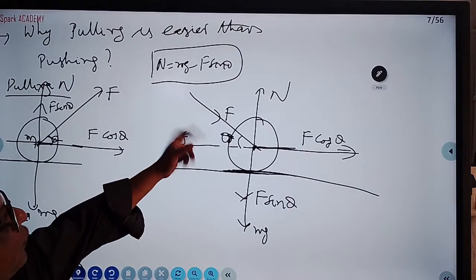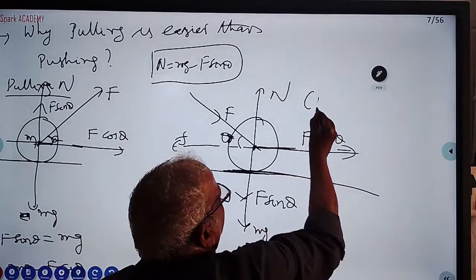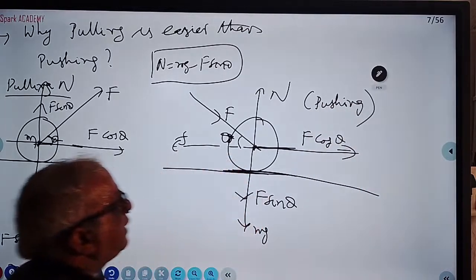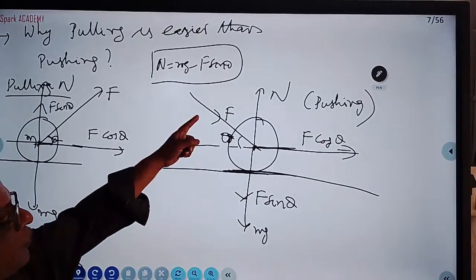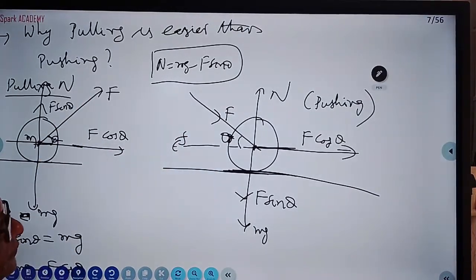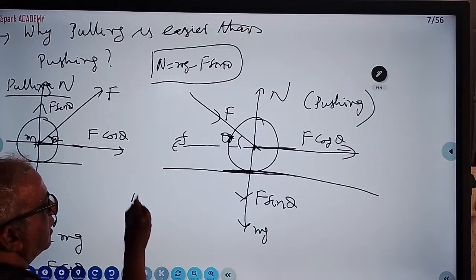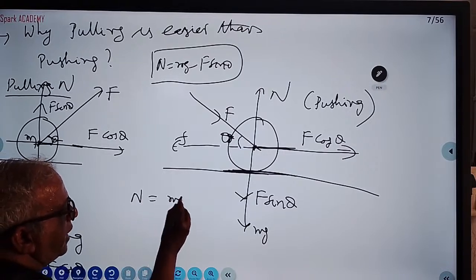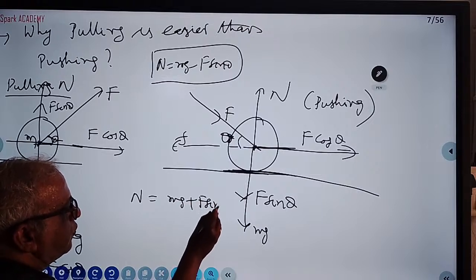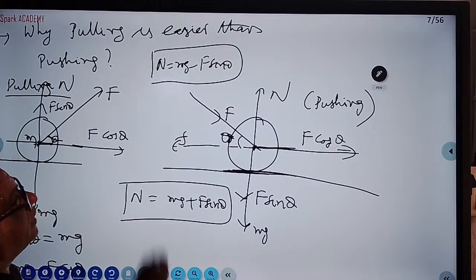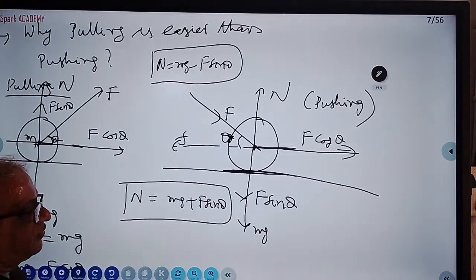No, it is pushing. This is called the pushing diagram. This is not asked much, students, but don't worry. But you compulsorily have to keep the diagram for pushing. Pushing means downwards, pulling means upward. Here, what will the normal reaction formula be? In case of pushing, normal reaction is mg plus F sin theta. In case of pulling, it is mg minus F sin theta.